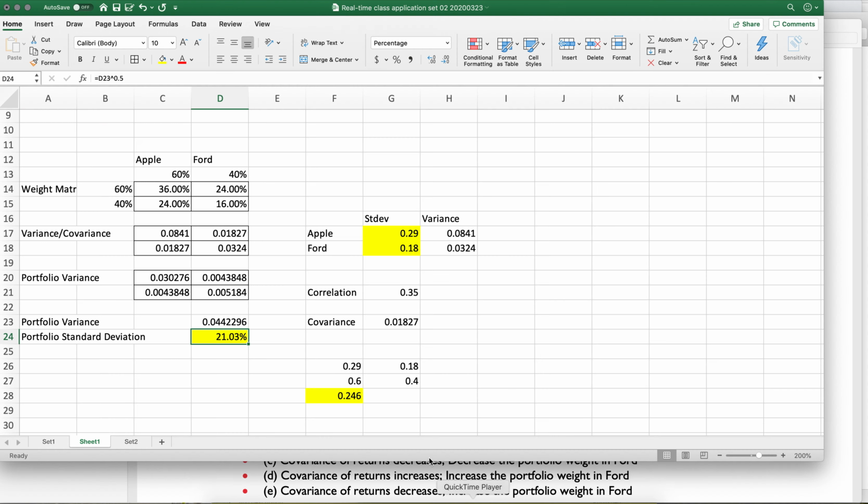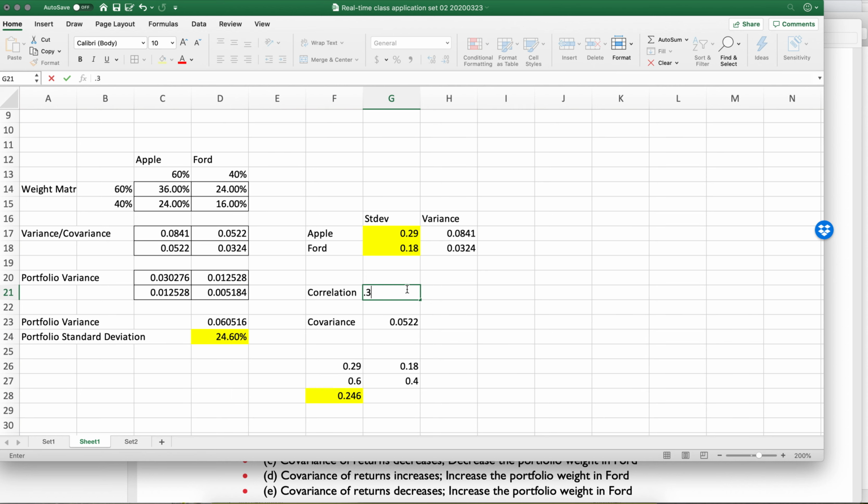Again, do not do this on an exam. You will get it wrong. Do this on the exam, but know that the beauty of this model is that this number, which we naively would expect, actually goes down. And in fact, if you say the correlation is 1, then you get the same answer here and here.